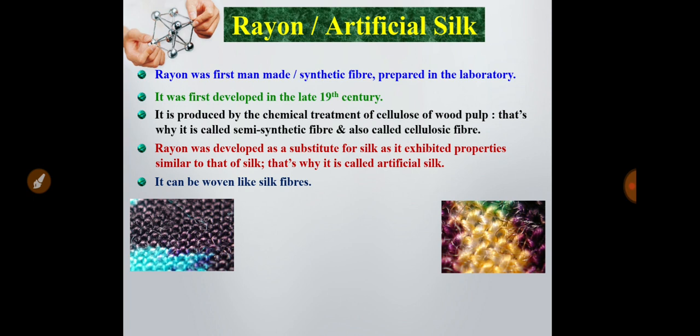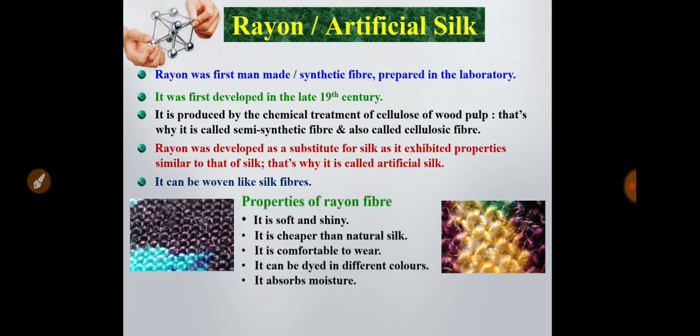It can be used for making clothes like silk. You can see the rayon-made dresses, they look shiny. Now the properties of rayon fiber: it is very soft and shiny. It is cheaper than natural silk. That's why it is most commonly used nowadays.